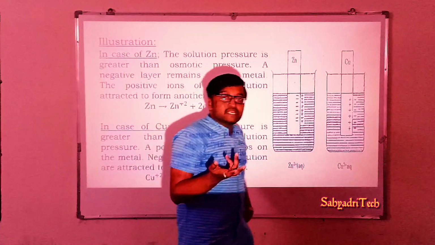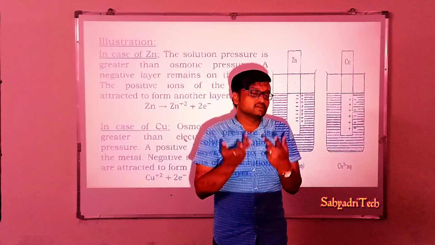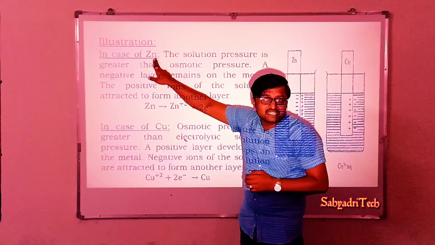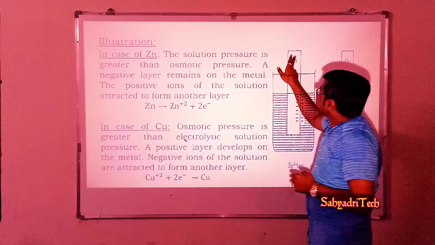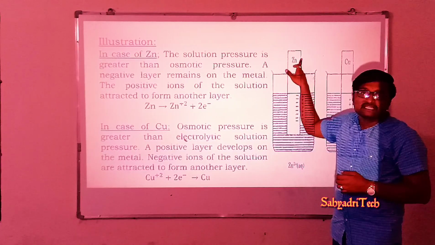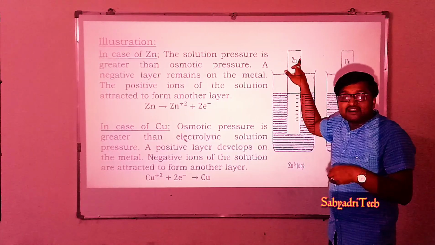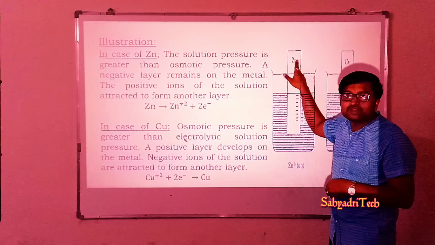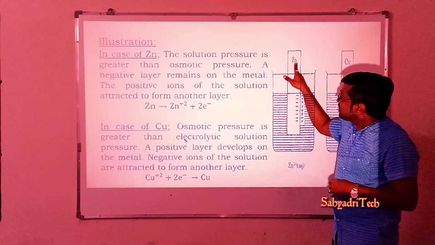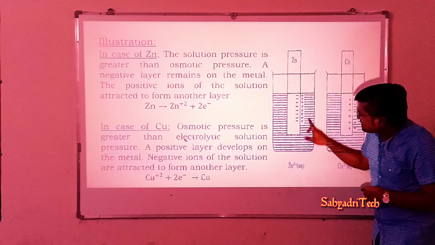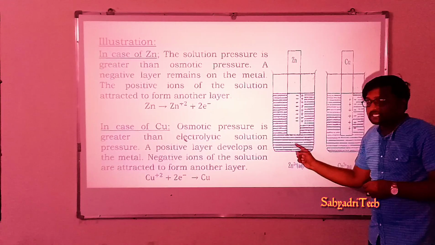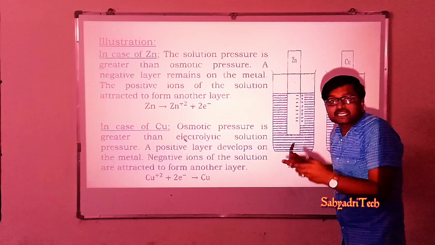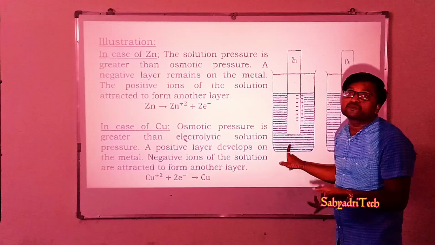There are two tendencies that develop. Zinc atoms of this metal, what tendency do they have? Zinc atoms have a tendency for oxidation, or they exhibit electrolytic solution pressure. On the other hand, the zinc ions present in the solution have a tendency for reduction. It means they exhibit osmotic pressure.